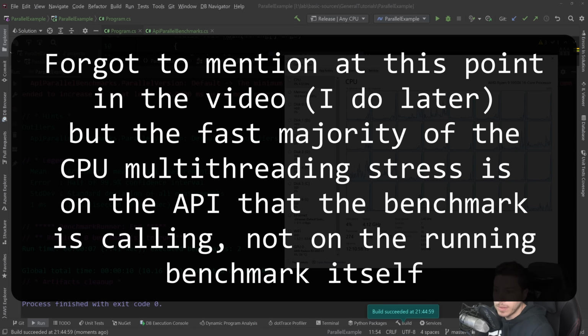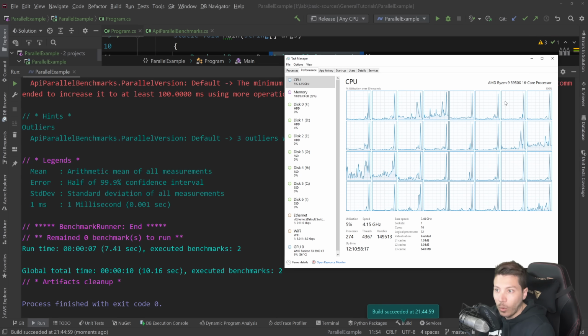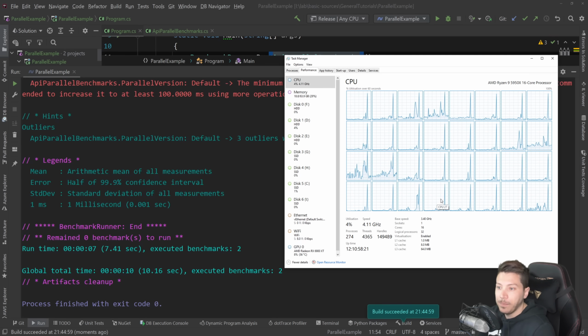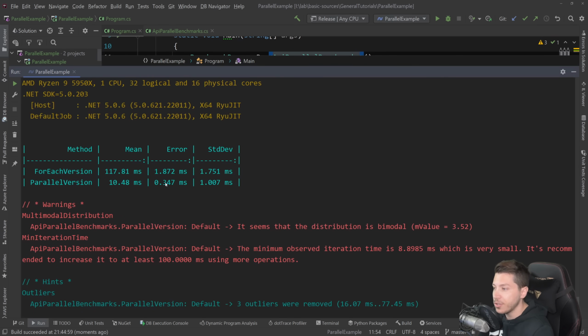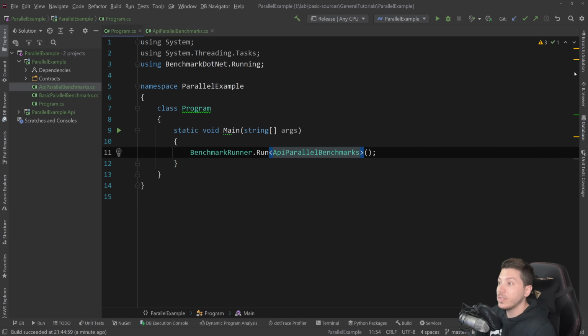There was no spike, but after that, you can see that all the cores or logical processors here actually spiked to 90% because they made use of that parallelization. And as you can see, we have 107 milliseconds for the one after the other, and we have 10 milliseconds for the parallel version. So clearly there's a huge advantage here, 10 times faster if you use the parallel, even though it's synchronized.